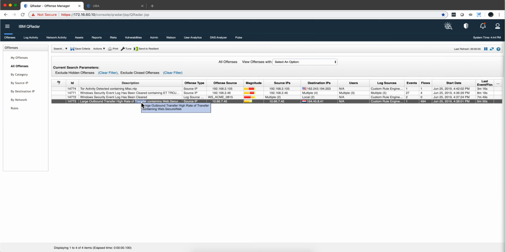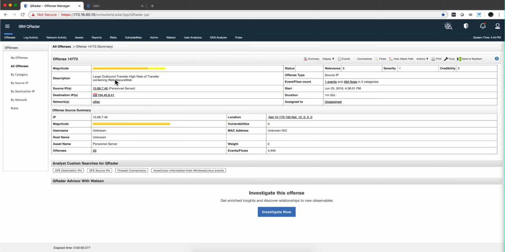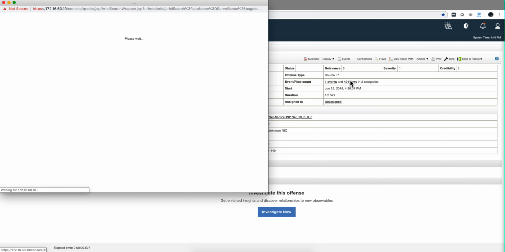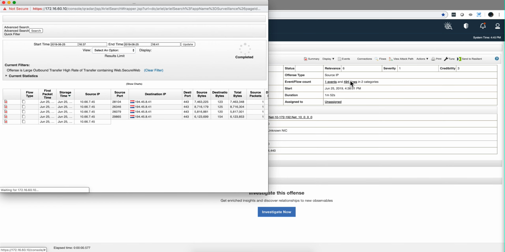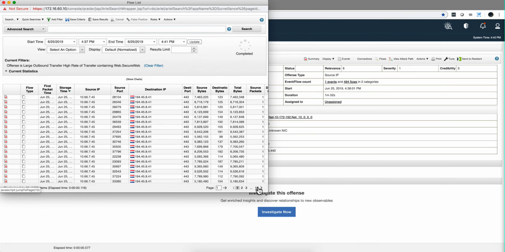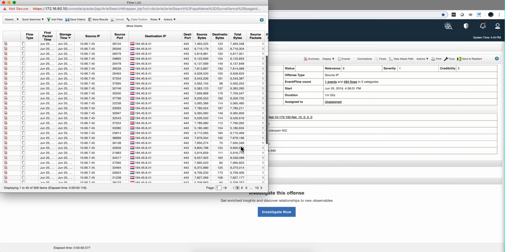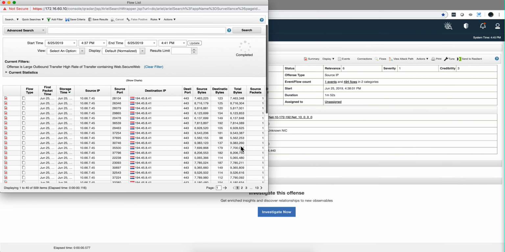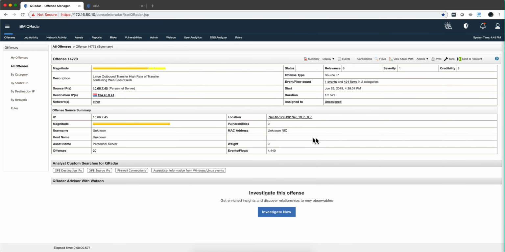Let's go to 73. This is telling you that there's a large amount of data going out, and QRadar was able to detect that because of the flows. Let's see how much data here. Well, this is not peanuts, 13 pages of stuff that looks like it has probably been compressed and fragmented to try to disguise it and avoid detection, but QRadar found that out.